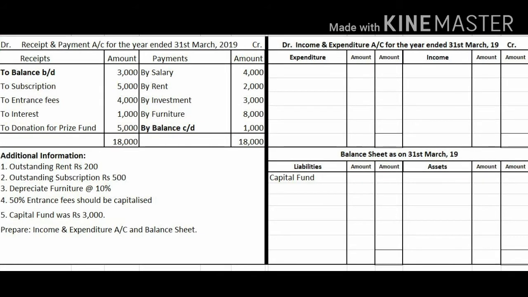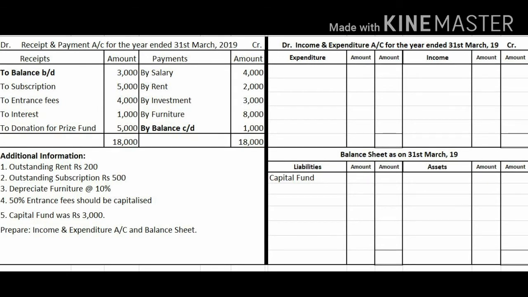Rent is also an expenditure which will come on the expenditure side. The next account which is given, that is investment, will come on the asset side. Furniture will also come on the asset side. And the last account is by balance carried down, that is our cash closing balance, our cash in hand, that is the remaining cash at the end of the year. So this is our cash balance, and cash balance is also an asset.